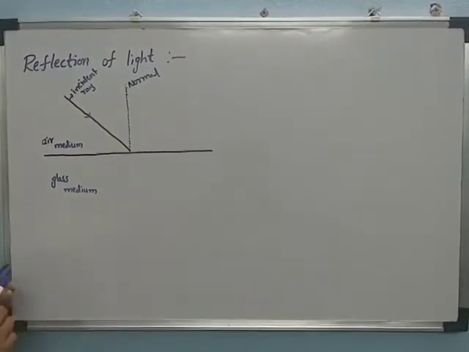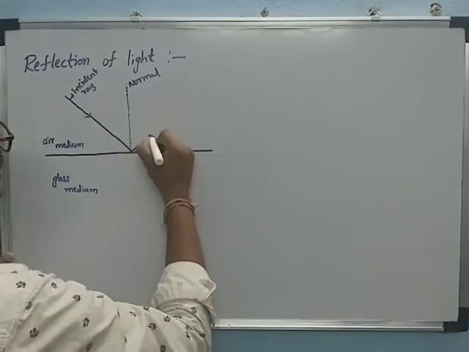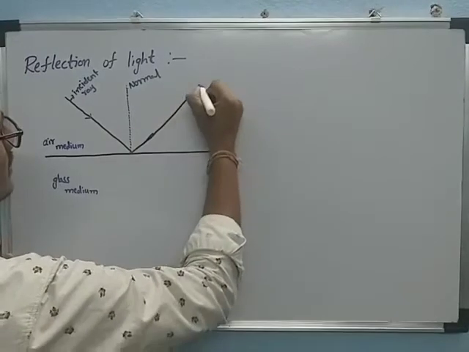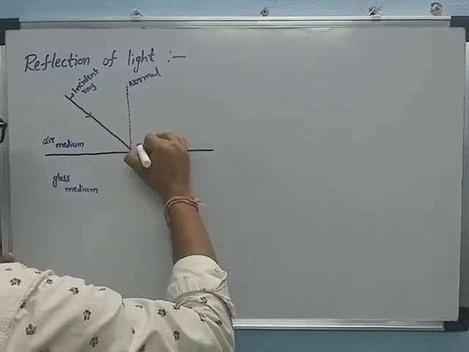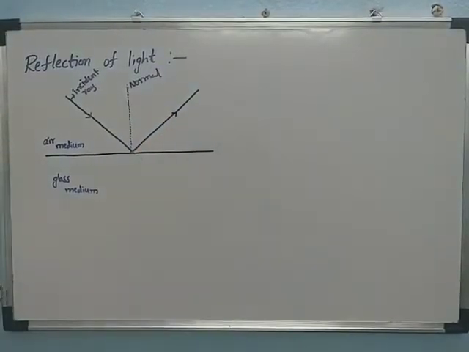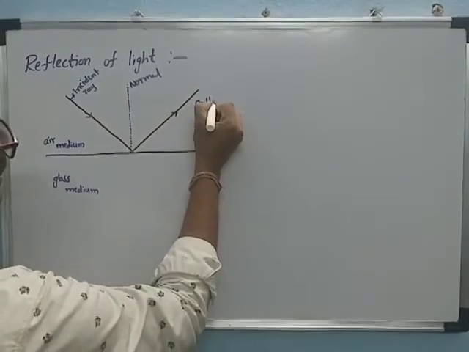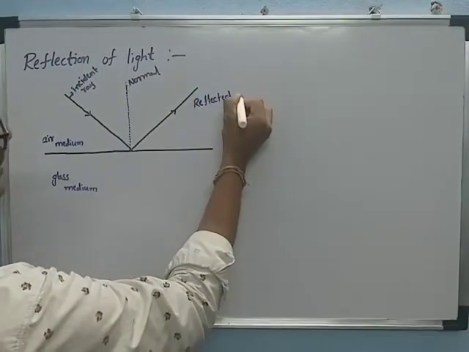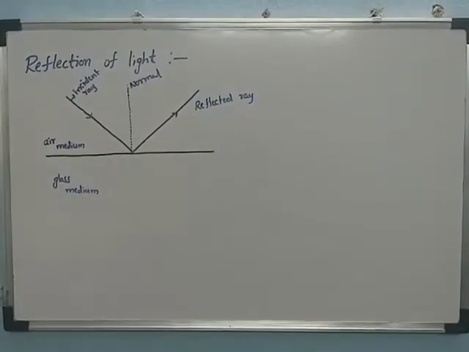After that, some part of the light comes back into the same medium. This is called the reflected light. The reflected ray or reflected light, both are the same.